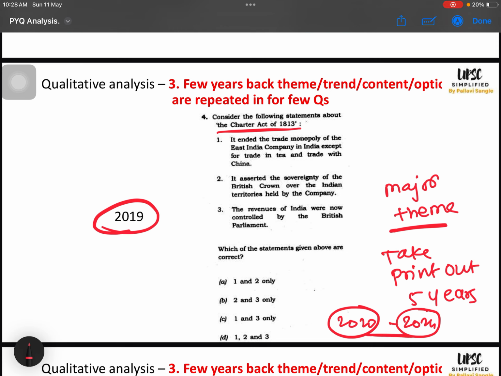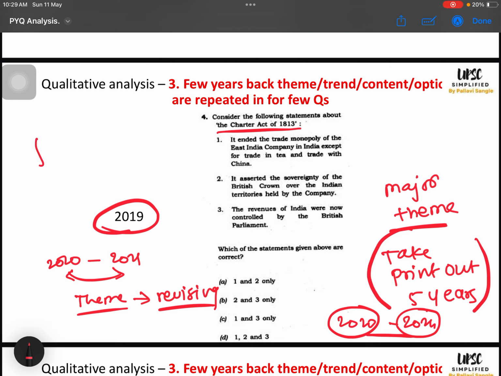And what you can do, whenever you are solving this 2020 paper and then solving 2021 immediately, observe what is happening. You will definitely get that this is repeated, this is repeated, this is repeated, or this is an important theme, and you can prepare them whenever you are revising your static. Focus on what is your observation between 2020 to 2021. So this should be done in these last days.